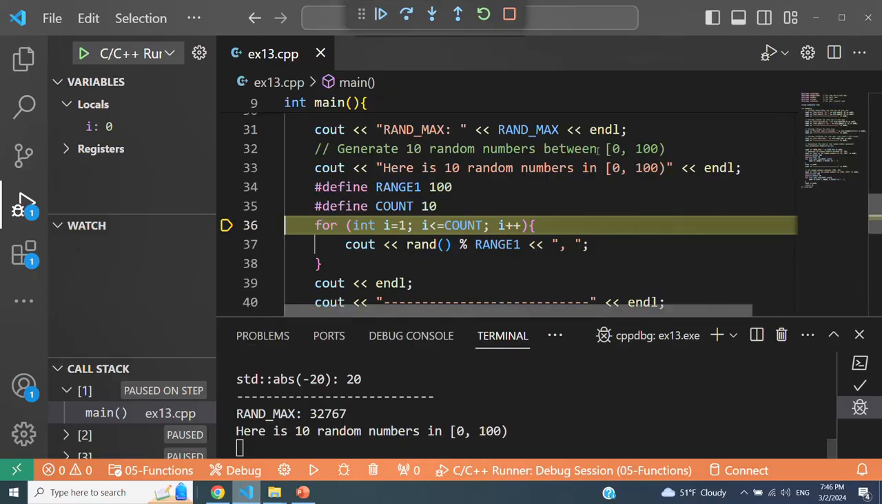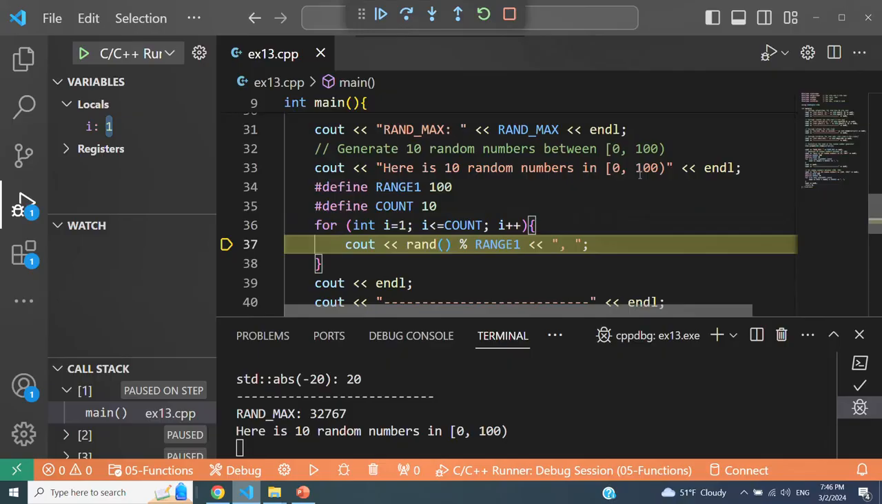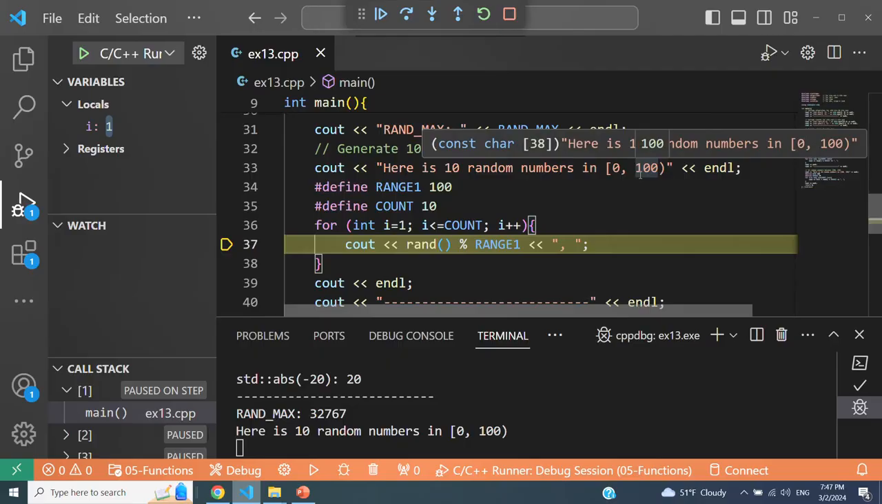So 100 is not to be included. What I can do is call rand. That's going to return a number between 0 and 32,767. And then I just take the modulo of it. If I take the modulo 100, I'm basically saying return me a number between 0 and 99, because when you take the modulo of a number by 100, you're saying give me the remainder of this number when divided by 100, and that remainder has to be between 0 and 99.